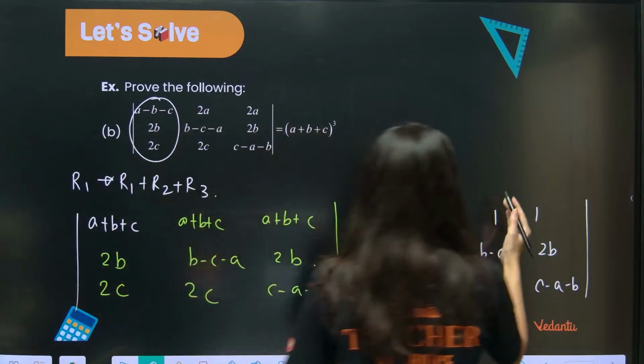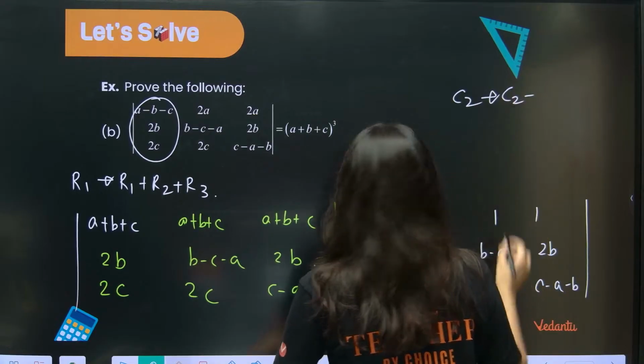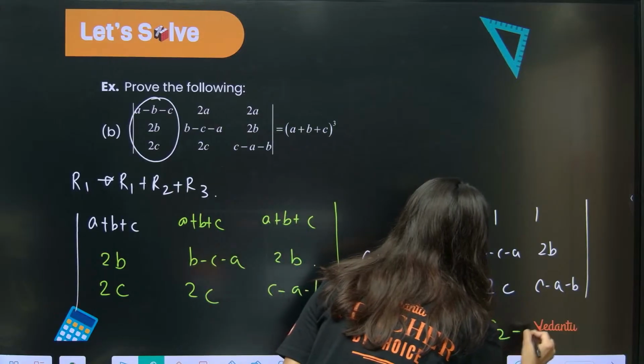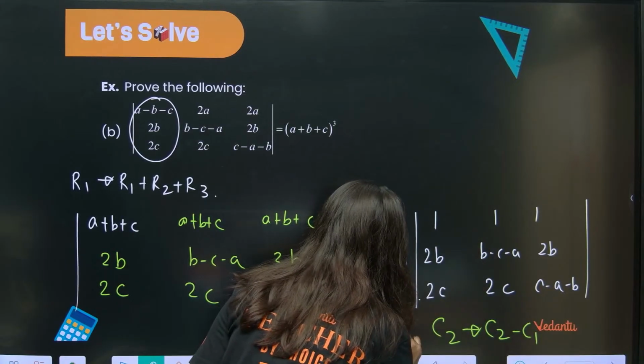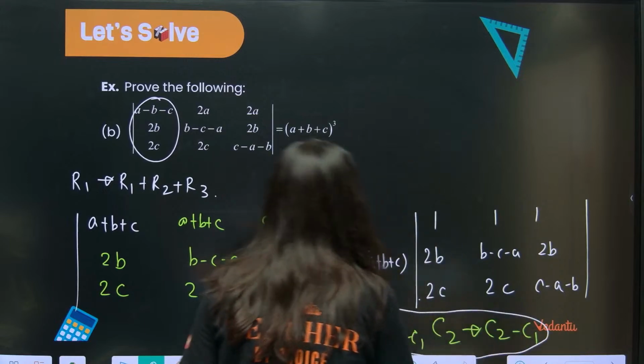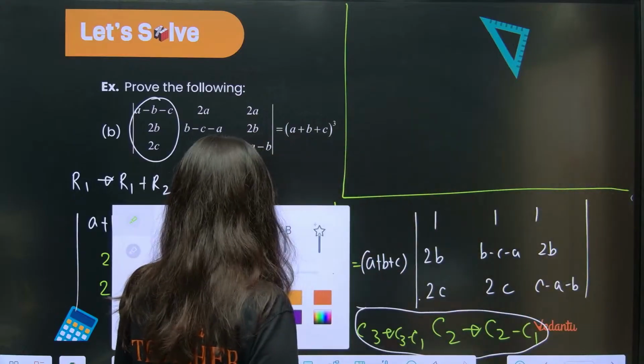Now see the operation. C2 goes to C2 minus C1 and C3 goes to C3 minus C1. These two operations you have to do. I am doing it over here.